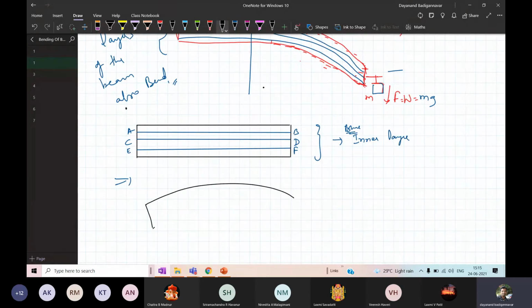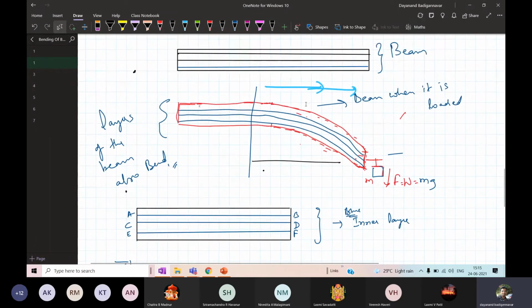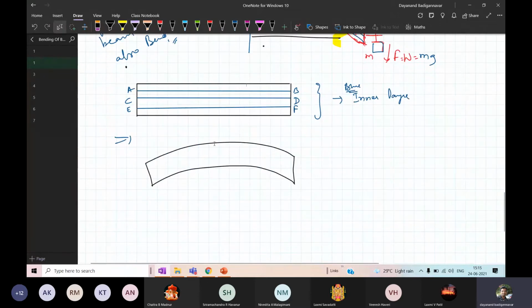I have taken a small part of the bent region, the arc region. So this is the region you have. Look at the beam. The beam is bending. So I have considered this region and taken it separately.